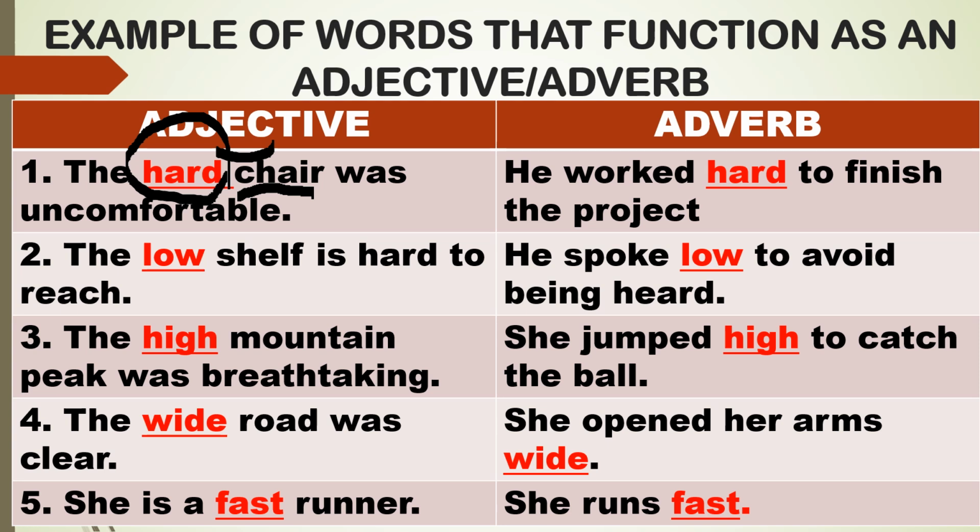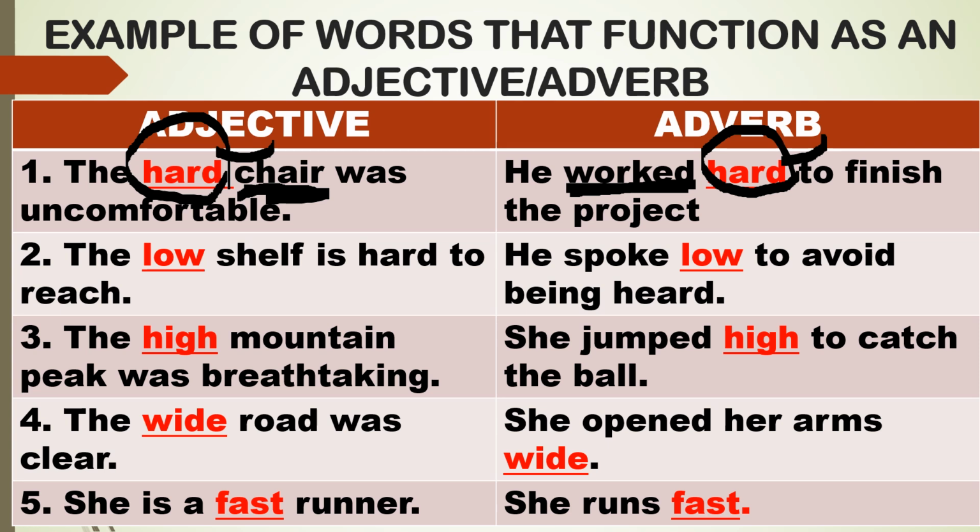Now, in this column, he worked hard to finish the project. Still, the describing word here is hard, but it now functions as an adverb. Why? Because it modifies the verb worked. You see, in this column, it modifies the verb worked. But here, it modifies the word chair, which is a noun.